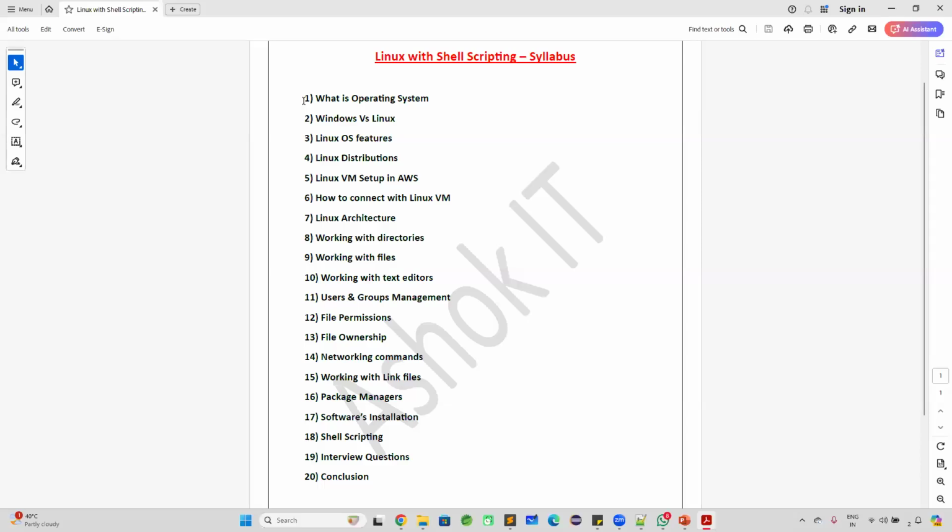You can download it. With this knowledge, whatever you are going to get, you can learn the DevOps course also. And as a developer, this is more than sufficient. For the DevOps people, with this knowledge, they can learn the DevOps course. For the DevOps course, Linux is the prerequisite.